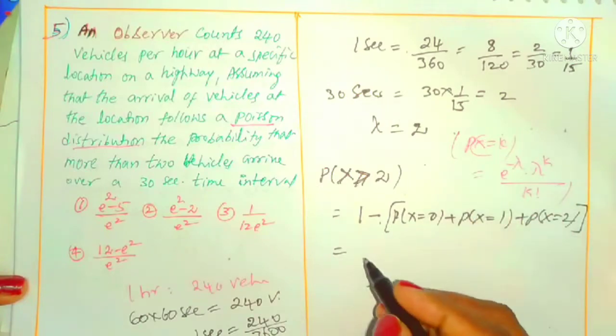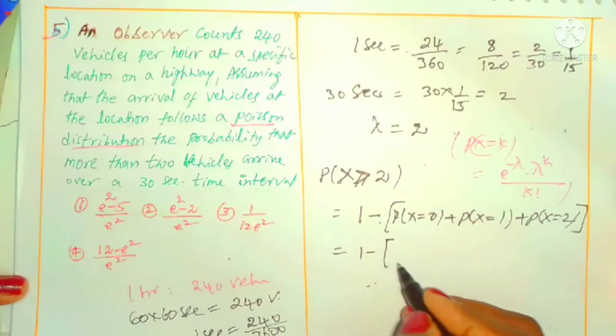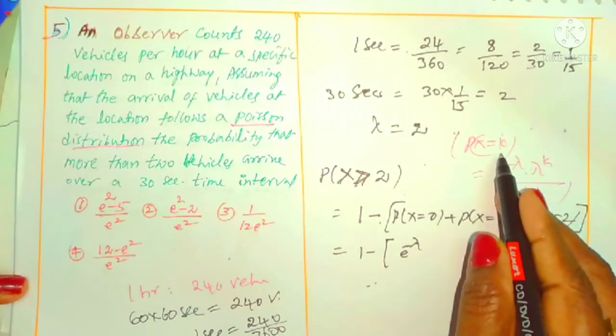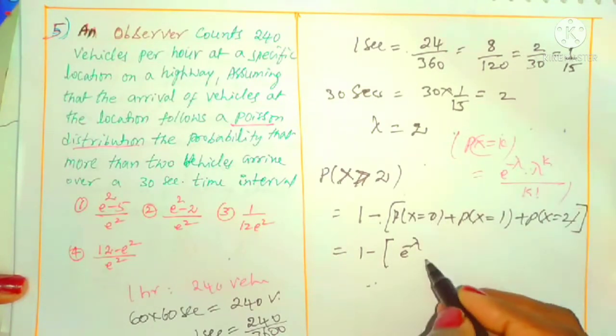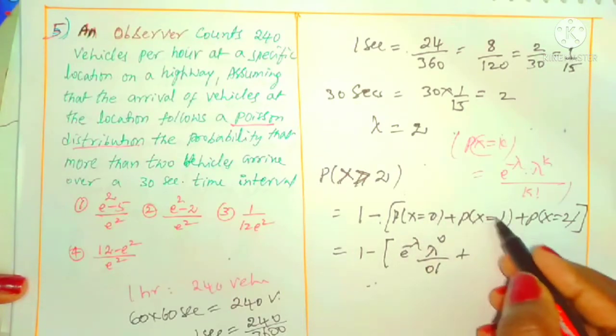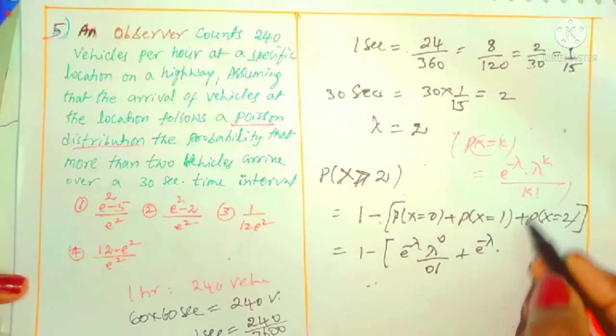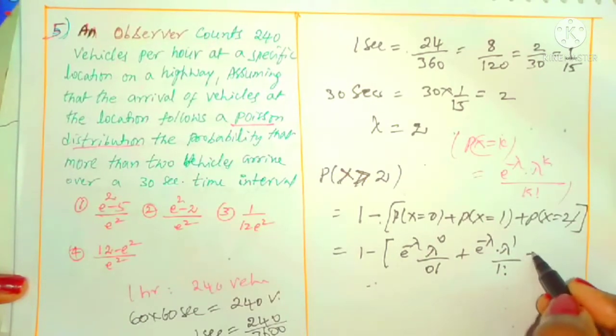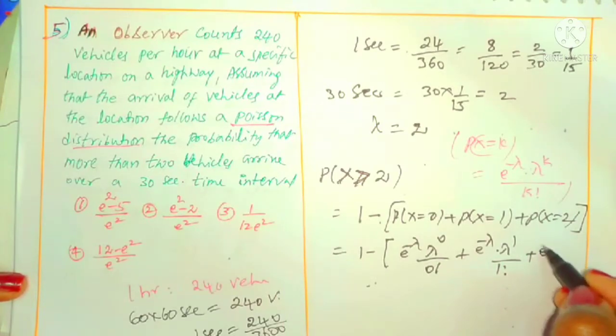According to the Poisson distribution, what is the formula given already here? 1 minus P of x equal to 0, e power minus lambda, in place of k take 0, lambda power 0 by 0 factorial. This is for x equal to 0. For x equal to 1, e power minus lambda as it is, in place of k take 1, lambda power 1 by 1 factorial. Plus x equal to 2 means e power minus lambda as it is, lambda square by 2 factorial.